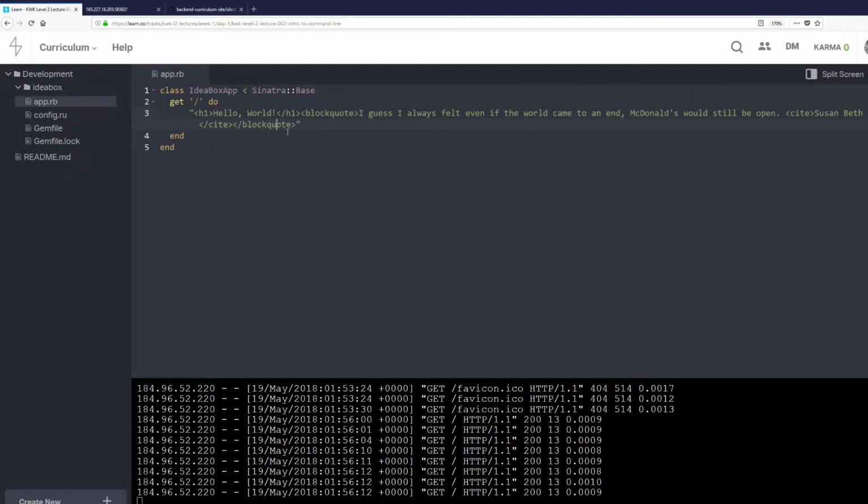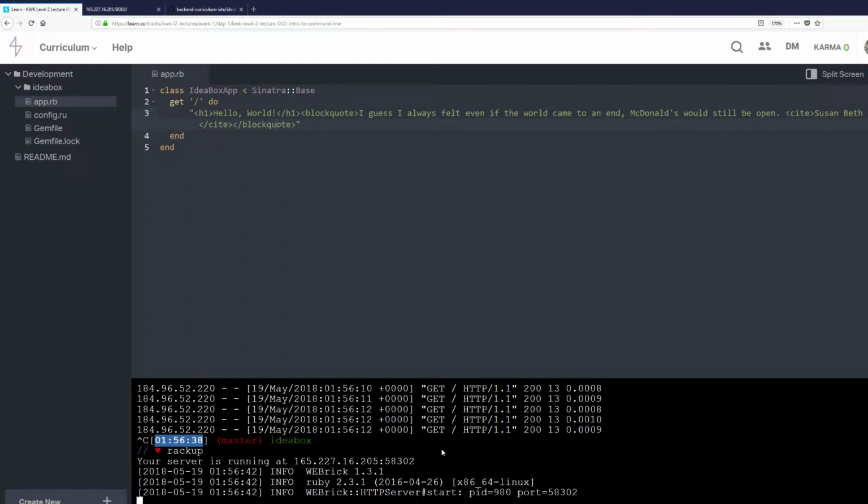And what we're going to have to do is use this thing called a reloader, so that we keep our server running, and it will detect when we've changed something in our code, and it won't have to restart the server. Because if we wanted to see the changes, we'd have to go down here, hit Control C, right? And then we type in rackup again, and the server's running again. And when we go up here and refresh it, we see that it makes changes. So it's kind of annoying having to shut down our server and bring it back up again if we want to make any changes.